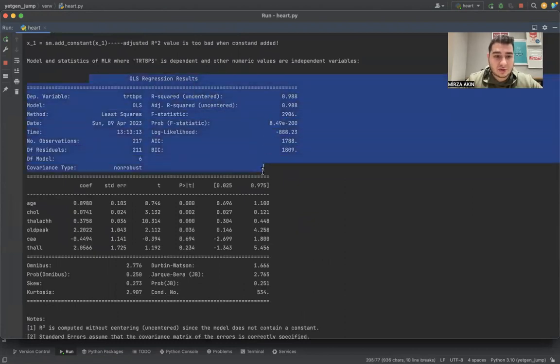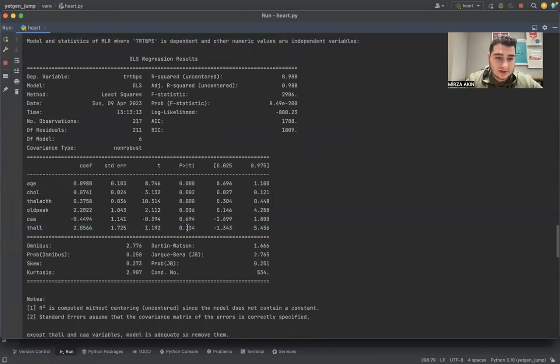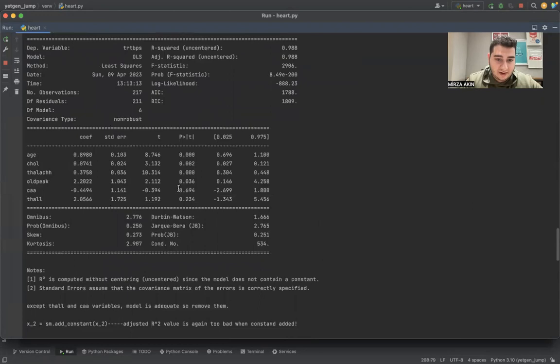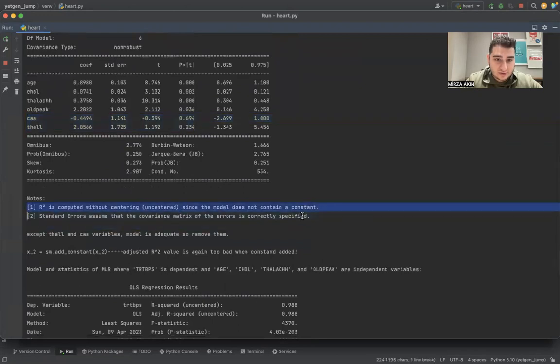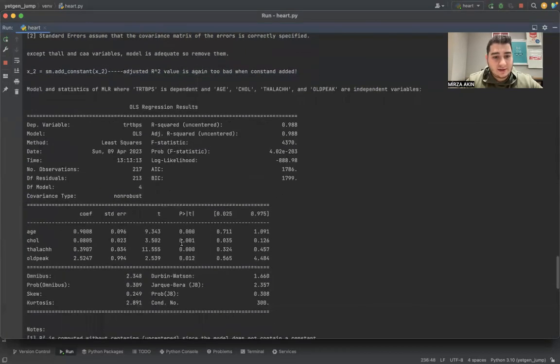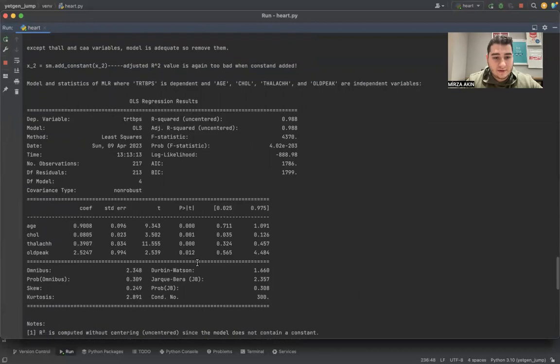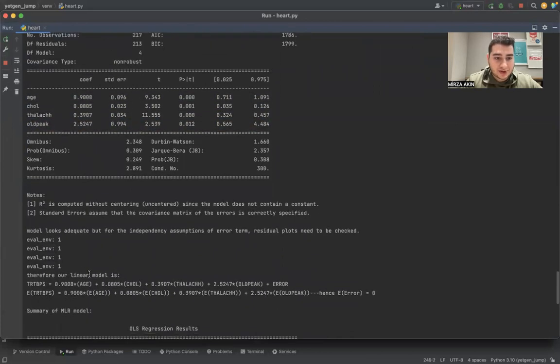This is the summary of our linear regression equation estimation model, where we see that the t-test p-values of some variables are high, which are CA and thal. It's also given in the notes of that package. And we do not add a constant, as you see. In the new model, we see that all p-values are appropriate to reject the null hypothesis, which states that the individual beta values for those variables are 0, and we can reject it.